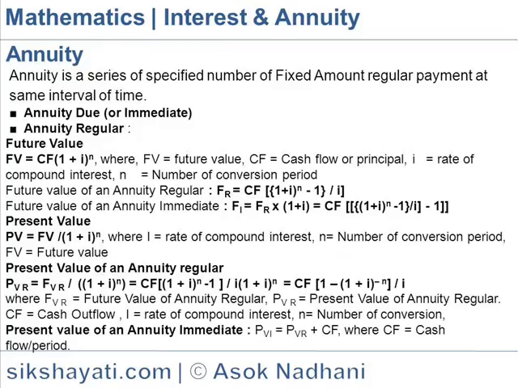Annuity. Annuity is a series of a specified number of fixed amount regular payments at the same interval of time. For example, school fees paid every month, monthly repayment of loan installment, etc.